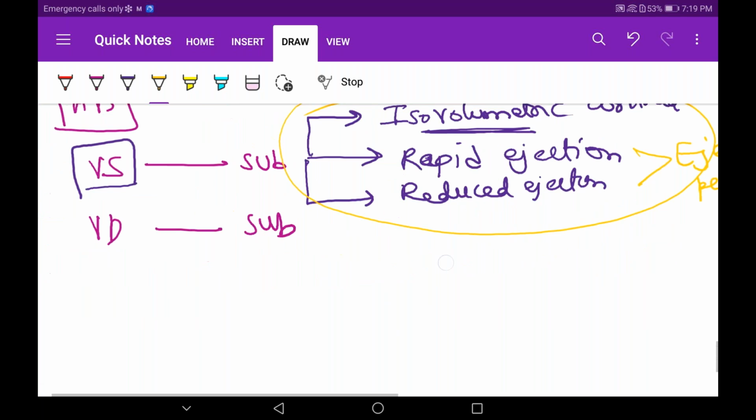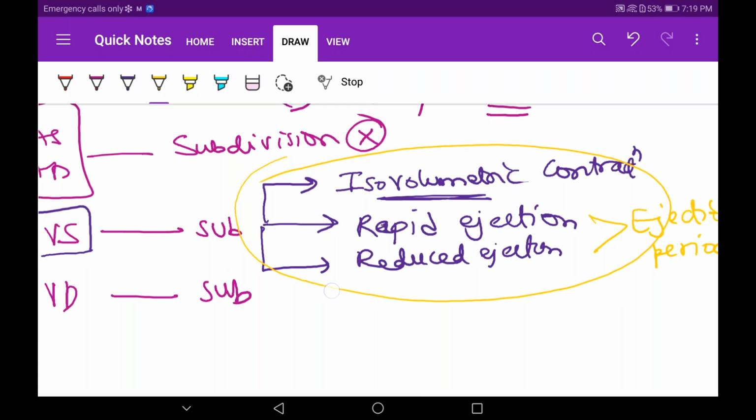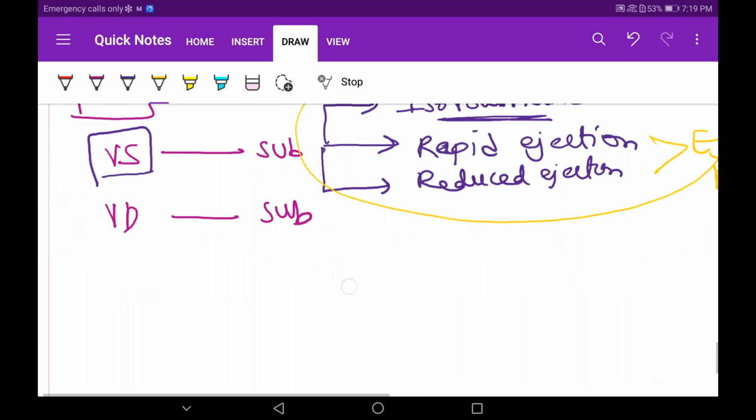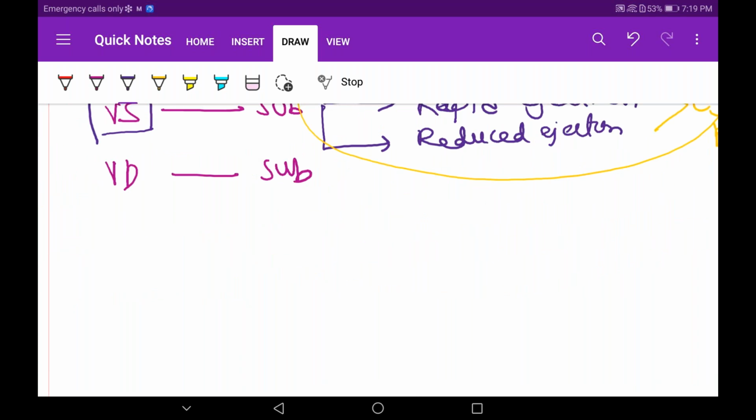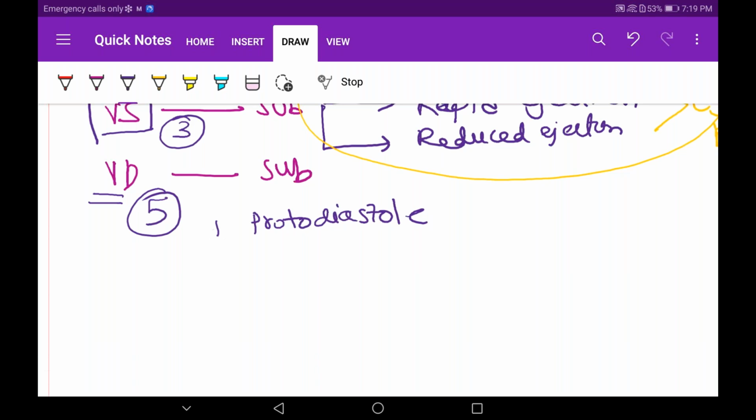Let's come to ventricular diastole. Note this down. Here we had 3 subdivisions; in ventricular diastole, we have 5 subdivisions. Let me just name these divisions, and once I explain with the diagram, you will understand completely. First stage is known as protodiastole.